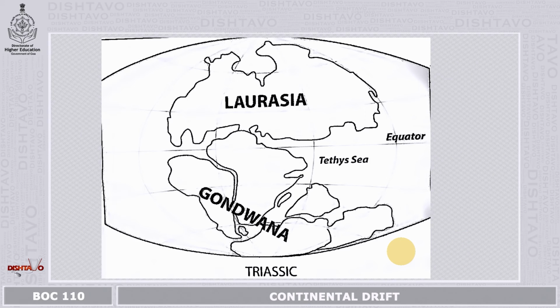You can see these continents fitting like a jigsaw puzzle in earlier days, and now they are separated. Interestingly, the Indian plate moved up to the Laurasian plate and got attached here, and it is still moving. This movement of plates over millions of years still continues, and it has caused the rising of the Himalayas.